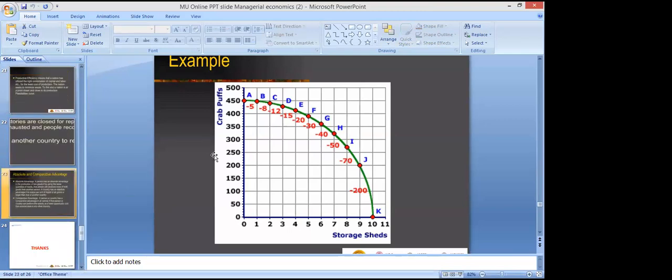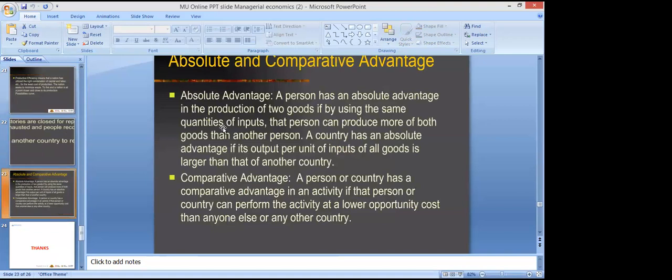Right. Then there is absolute and comparative advantage. Basically, these are the principles of trading, right? When a country trades with another country, it basically uses these absolute and comparative advantage principles, right? And these are the principles that are used in international trade.